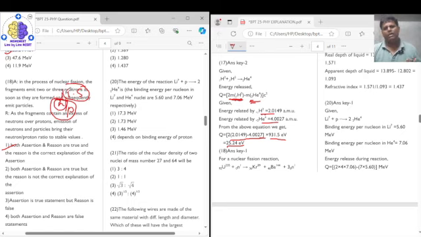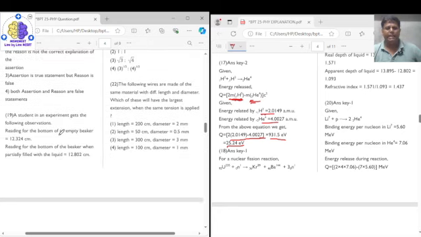Extra particles are the neutrons. So these neutrons are released, and because of this release of the neutrons, the n by p ratio of the nuclei stabilizes, and hence the nucleus, that's what is written in the reason, right? And hence the nucleus gets stable. So both assertion and reason are correct. So the correct answer for question number 18 is option 1.